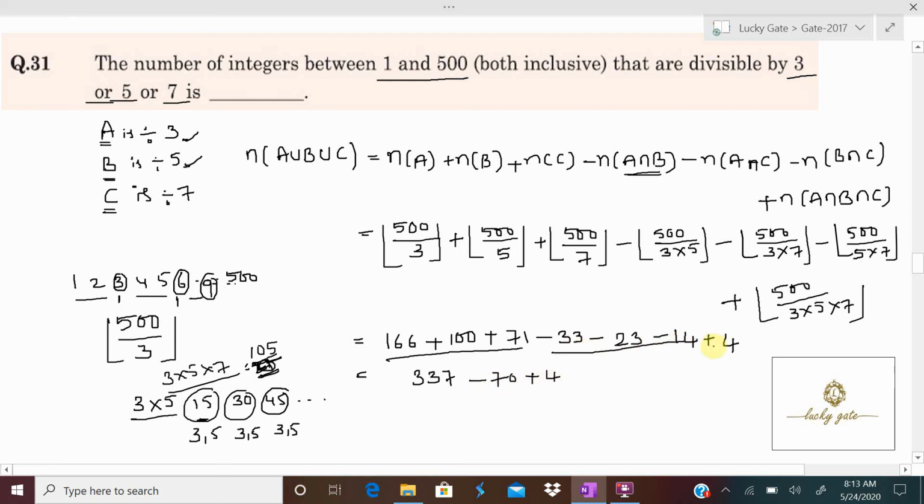So what will be the answer? 337 minus 70 plus 4. 337 plus 4 is 341, minus 70 gives you 271. So the answer for this question will be 271. That is, the number of integers between 1 and 500 that are divisible by 3 or 5 or 7 is equal to 271.